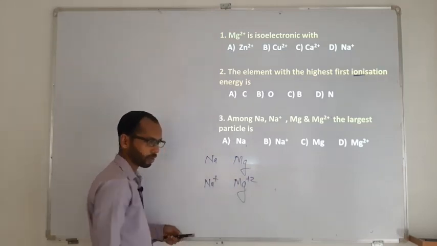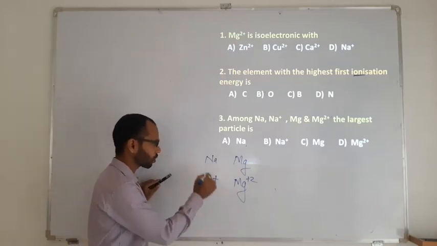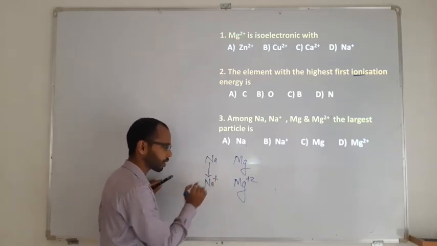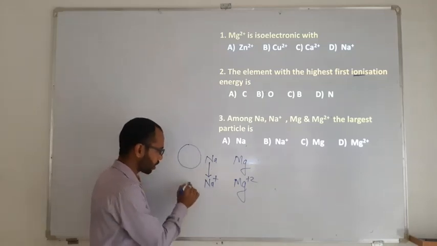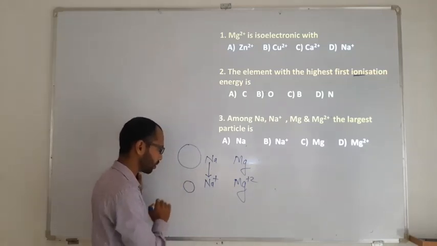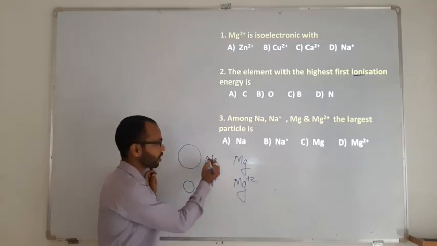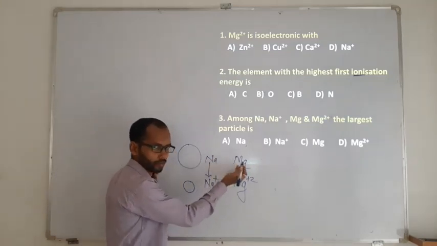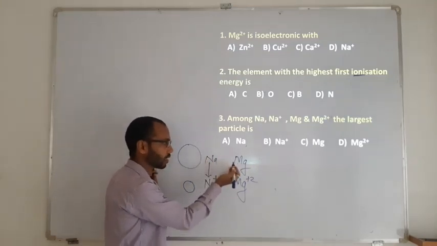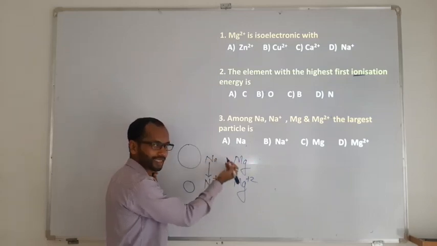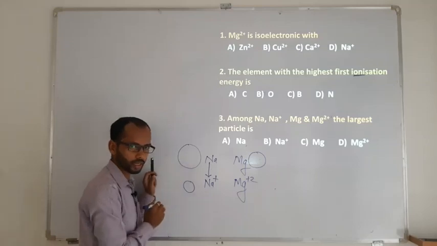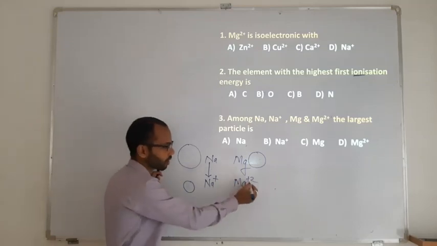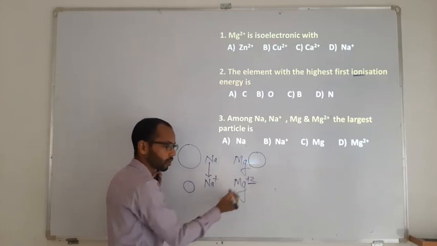If you make a box, you know that whenever any element loses an electron, its size keeps decreasing. If this is the size of Na, then automatically the size of Na plus is going to be this. And Na and Mg are along the period, so size decreases, meaning Mg should be smaller than Na. Then Mg changes to Mg plus 2, so there is a 2 electron loss.